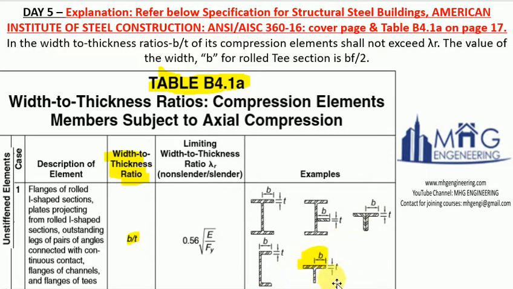And in our question we have a T section, it looks like this, and for that the width to thickness ratio b upon t should be less than this lambda r value. This slenderness ratio value is given in the code. In that, b for a T section is equal to half of the flange width. You can see in the sketch over here. So I hope you have understood. If you have any questions, feel free to contact me.